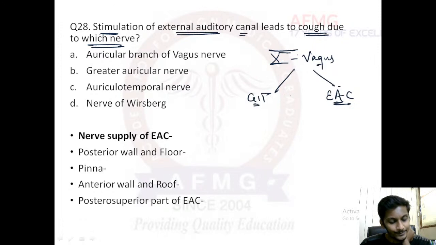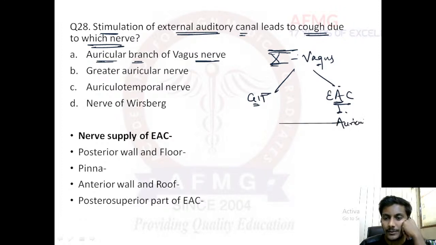So I'll inform you about surgery, don't worry, okay? So the 10th cranial nerve or the vagus nerve also gives innervation to the GIT, also to the external auditory canal. And this external auditory canal is innervated by the auricular branch of the vagus nerve. Auricular branch of the vagus nerve. I hope it is fine.